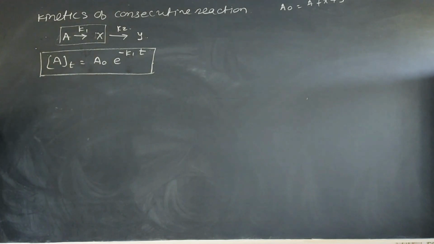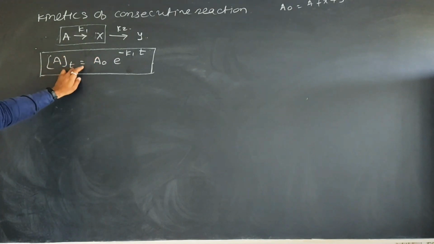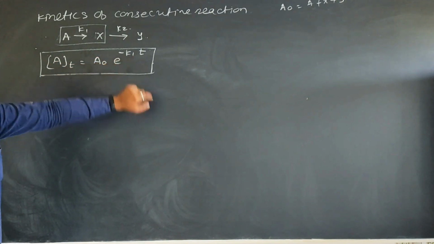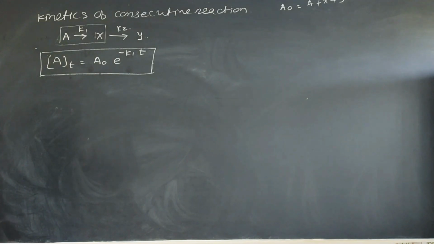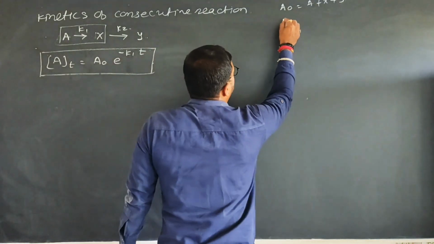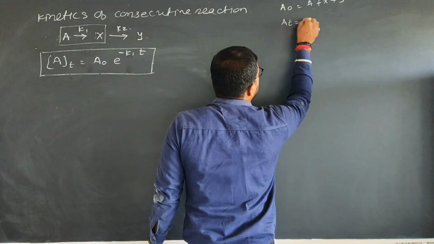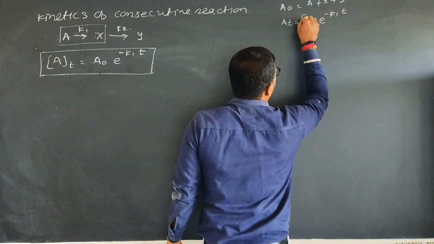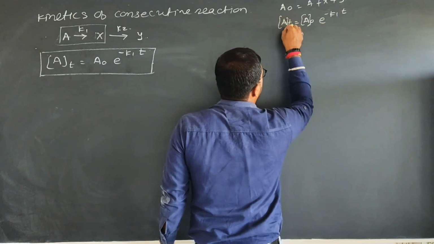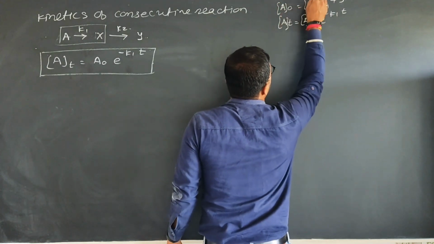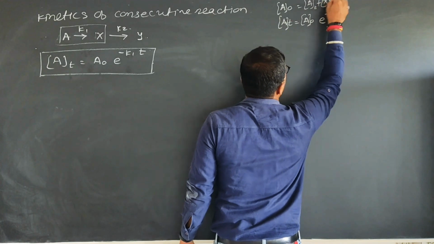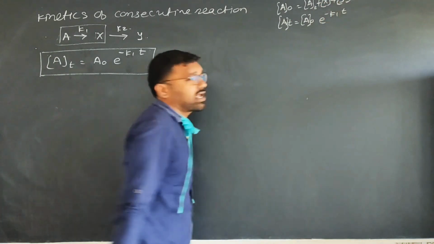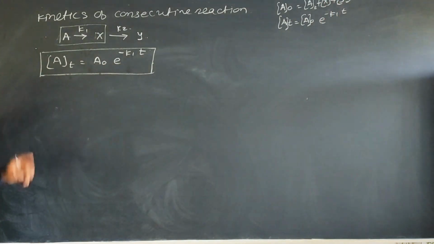So we get the equation for the concentration of A at time t, which is A_t is equal to A0 into e raised to minus K1 into t. Okay, this is for the first half reaction. I write here A_t is equal to A0 e raised to minus K1 t. Concentration terms are therefore written in a bracket. Okay, right?